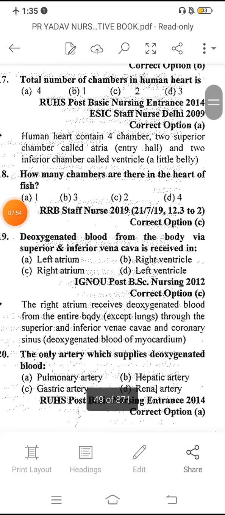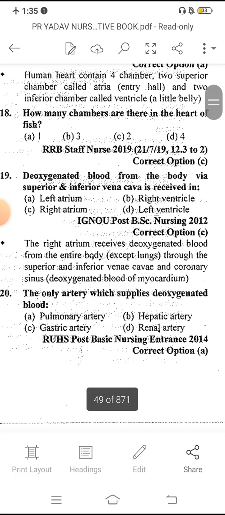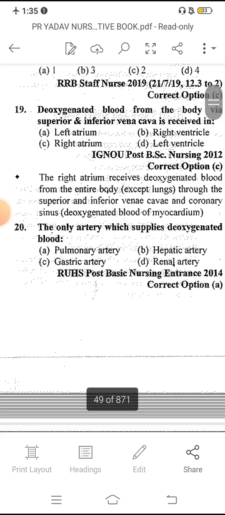How many chambers are there in the heart of a fish? Two chambers. Deoxygenated blood from the body via the superior and inferior vena cava is received in the right atrium. The right atrium receives deoxygenated blood from the entire body through the superior and inferior vena cava and coronary sinus, and the left atrium receives oxygenated blood from the pulmonary veins.